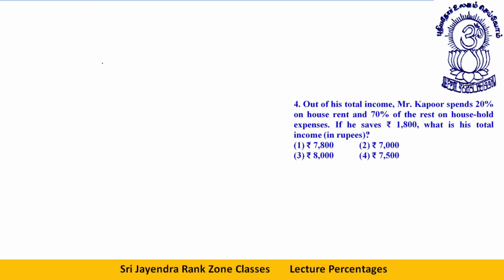Out of his total income, Mr. Kapoor spends 20% on house rent. This is Mr. Kapoor. Let's say his income is 100%. He spends 20% on house rent. So how much is remaining? 80% is remaining.